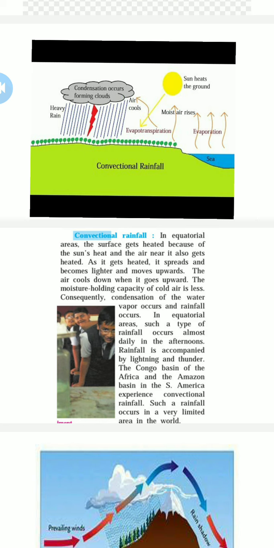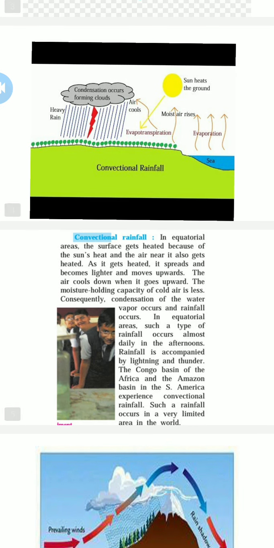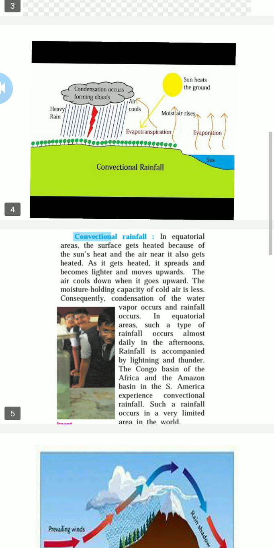See here, in the equatorial area the surface gets heated because of the sun's heat, and the air near it also gets heated. As it is heated, it expands, becomes lighter and moves upward. The air cools down as it goes upward. The moisture holding capacity of cold air is less. Consequently, condensation of the water vapor occurs and rainfall occurs. In equatorial areas, this type of rainfall occurs almost daily in the afternoon. Conventional rainfall mostly occurs at 4 p.m., and it is also called the 4 o'clock shower.